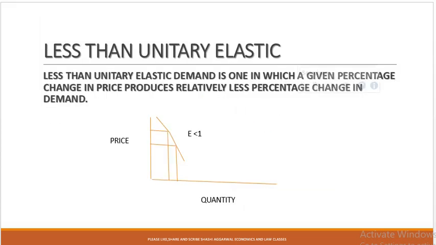Less than unitary elastic demand is one in which a given percentage change in price produces relatively less percentage change in the demand. In this case, this is the price, this is the demand, and here the price falls this much, but demand rises only this much. So here the elasticity of demand is less than 1. Where the change in the price is much more than the change in the demand, then we say it is less than 1.